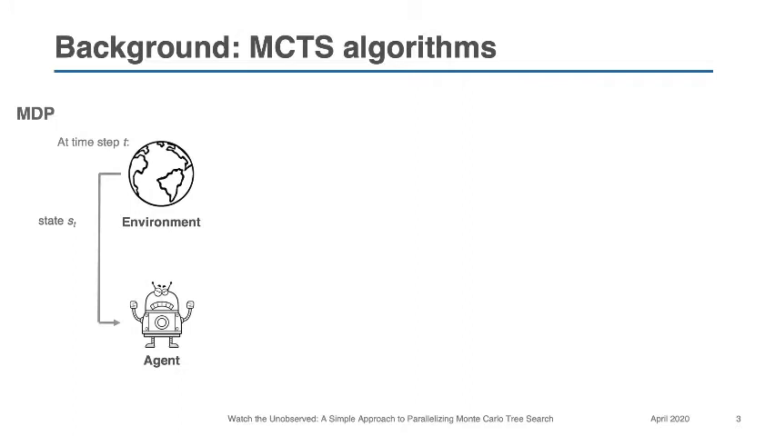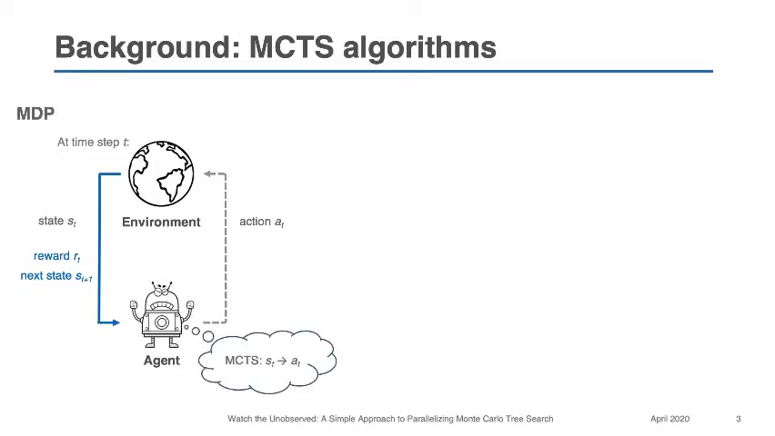At time step t, the agent will observe state s_t from the environment. After it takes an action a_t, the environment will transit to the next state s_{t+1} and also emit a reward r_t. This process repeats until some termination conditions are met. The agent's goal is to perform a sequence of actions that hopefully maximizes the cumulative future reward. Here, we are interested in using MCTS as the policy to take action.